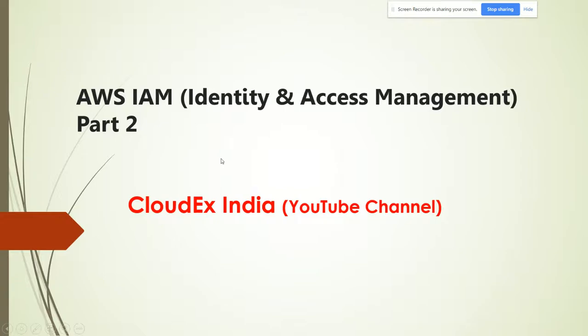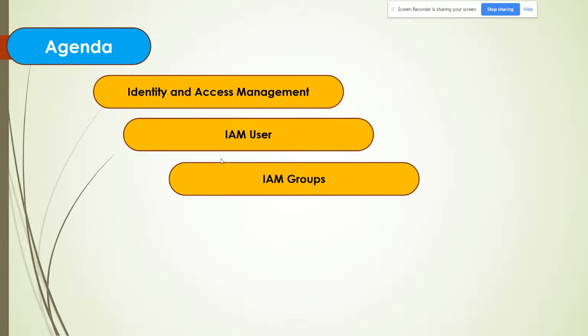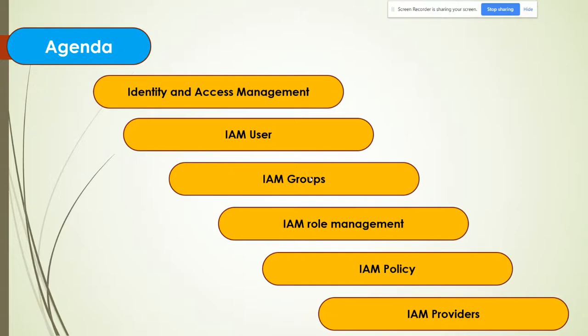Okay, so guys, what I left yesterday, I'll cover in today's topic. As the agenda I started last day, I'll just go back once again. Identity and access management: I covered IAM users, groups, IAM roles, policies, and IAM providers. What I covered in the last session, IAM users and IAM groups, is highlighted. Today I'll talk about roles, policy, and provider. So let's not wait and begin.